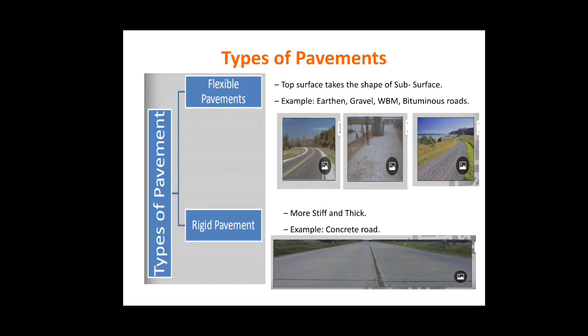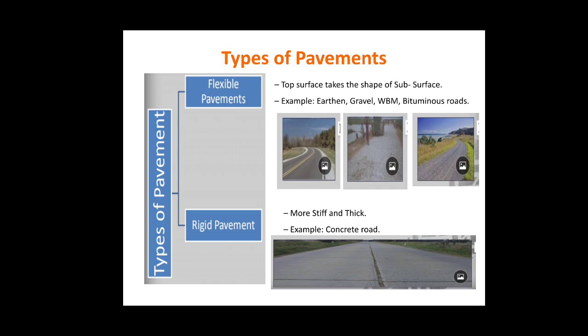Flexible pavements are the types of pavements which undergo elastic deformation under the influence of the loading from moving vehicles or stationary vehicles. And the top surface of these pavements takes the shape of the subsurface under the influence of these loads. Certain examples of flexible pavements are the earthen roads, the gravel roads, the waterbound macadam roads, and the bituminous roads.